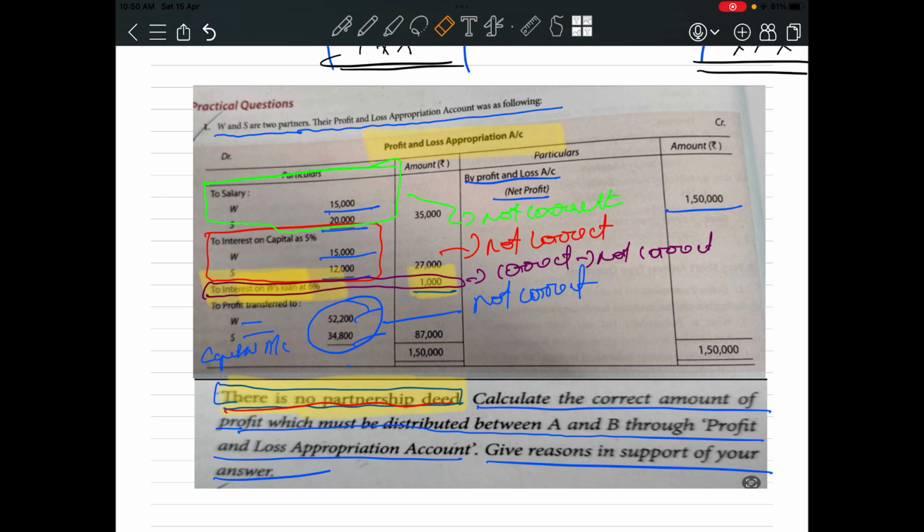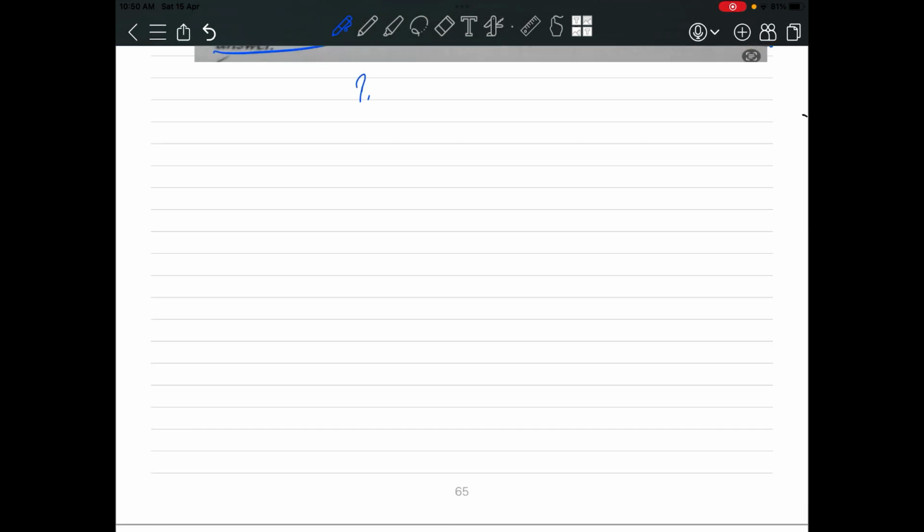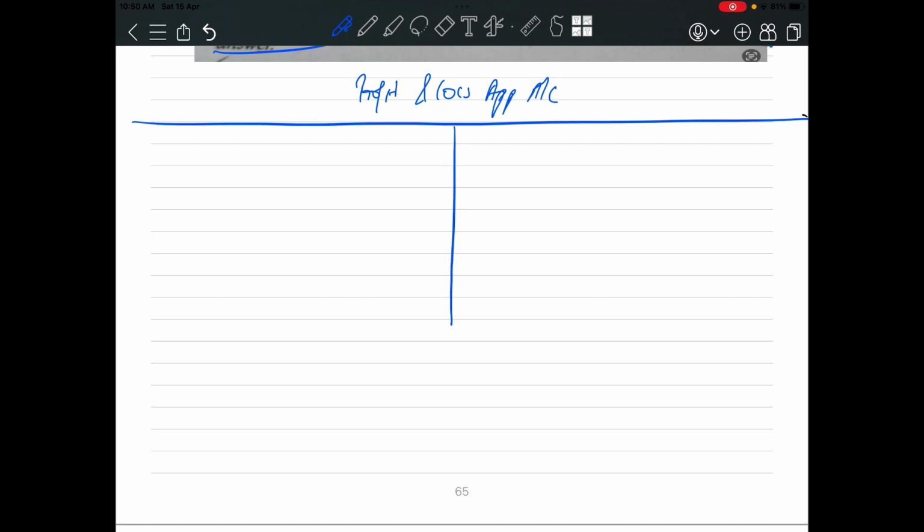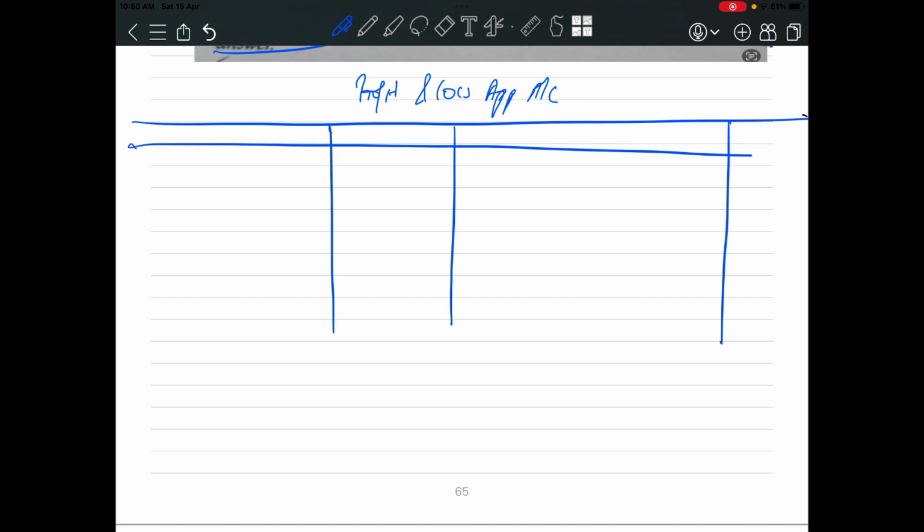Let's try to solve it in a correct way. Now see, we have to prepare the profit and loss appropriation account. Here will be your particulars, amount, particulars, amount. This will be the debit side, this will be the credit side.